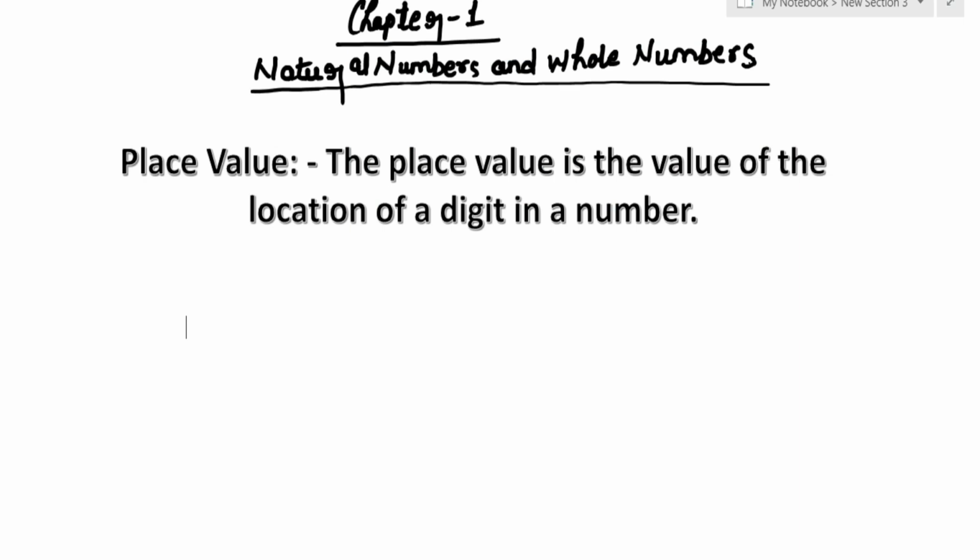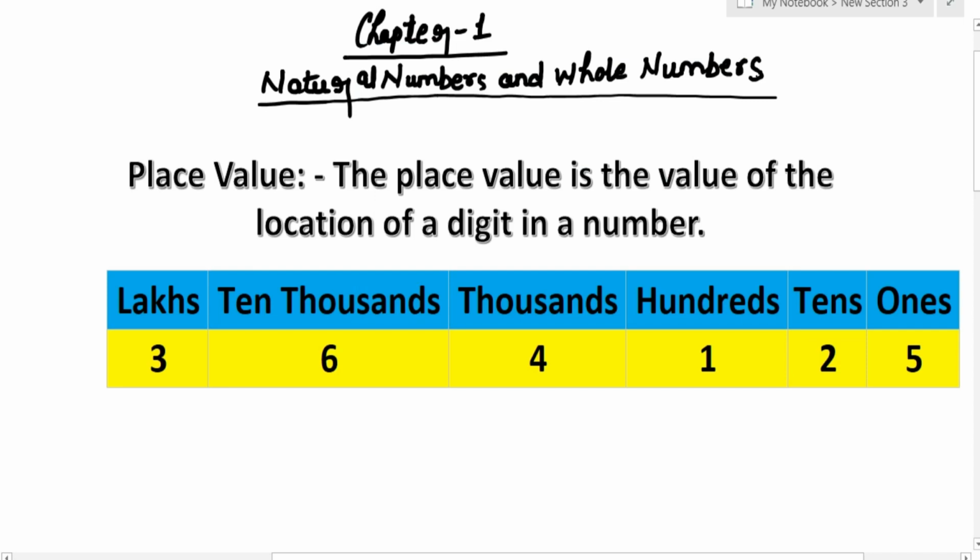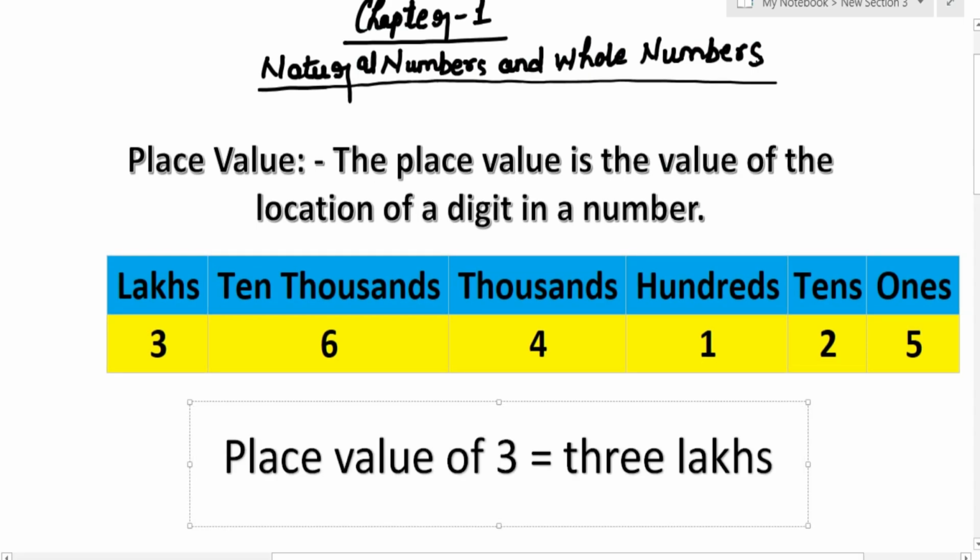First of all, I will show you the Indian system of numeration. Now here in the given table you can see that the place value digits start with ones, tens, 100, 1000, 10,000 and lakhs. Suppose I ask you what is the place value of 3 in this table? 3 is in the place of lakhs. So we will say the place value of 3 is 3 lakhs.